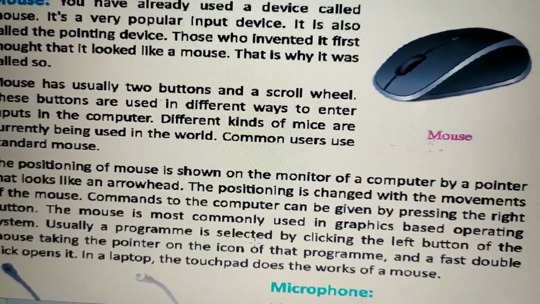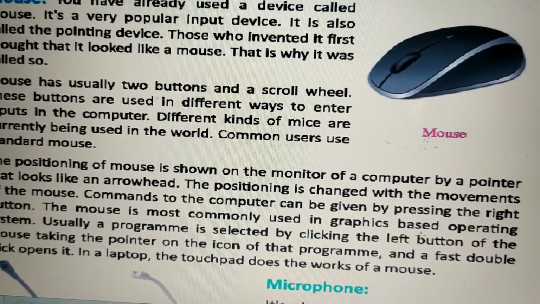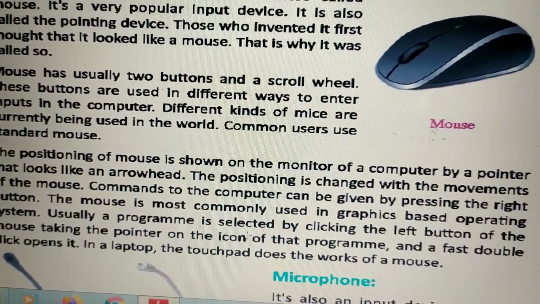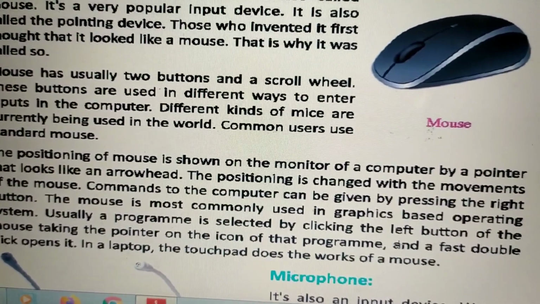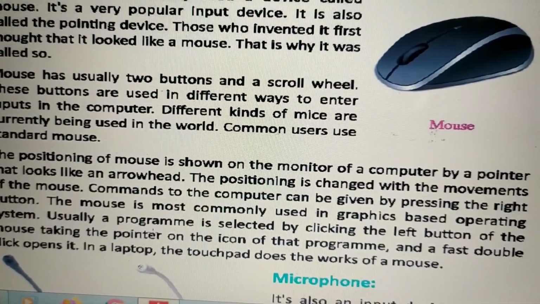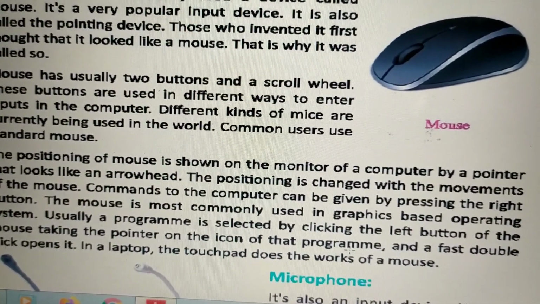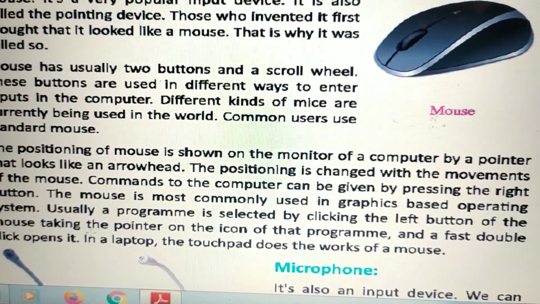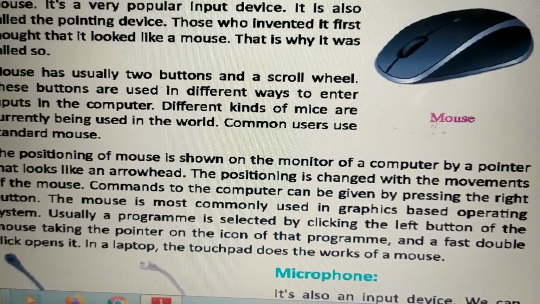The mouse is most commonly used in graphics-based operating systems. Usually, a program is selected by clicking the left button of the mouse, taking the pointer on the icon of that program, and a fast double click opens it.